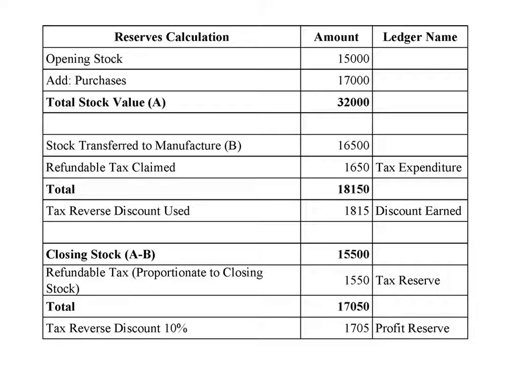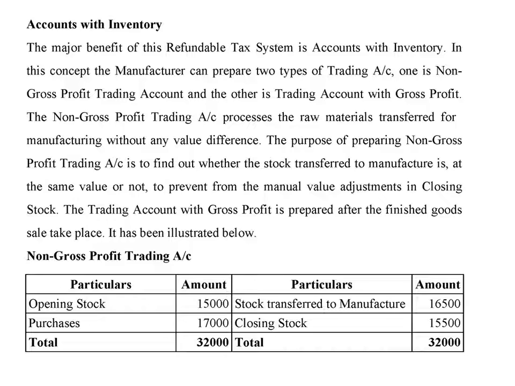1,815, as discount earned. Closing stock: refundable tax proportionate to closing stock 1,550, as tax reserve. Total 17,050. Tax reverse discount 10%: 1,705, as profit reserve.